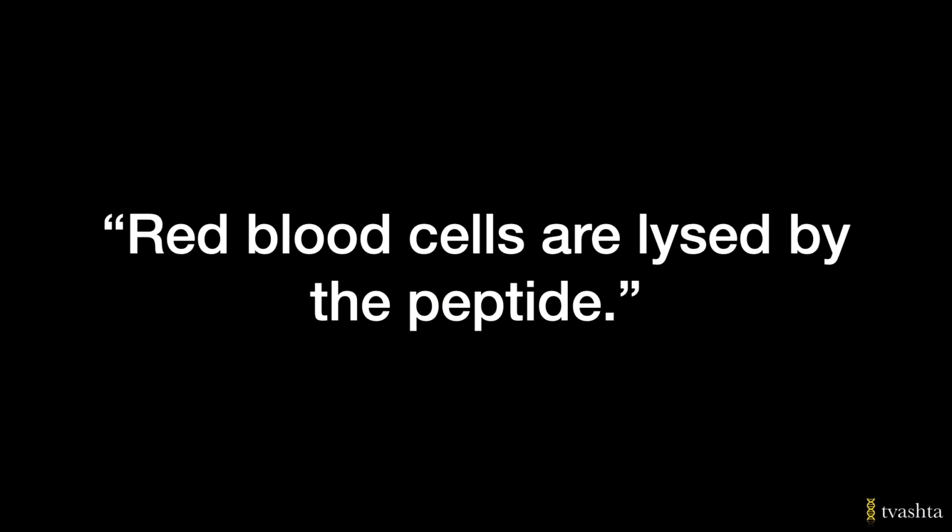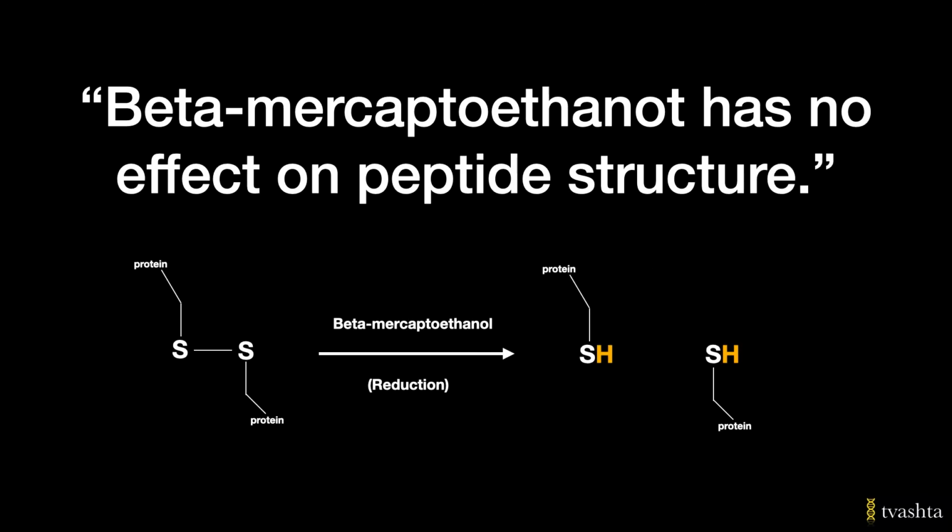The next observation is red blood cells are lysed by the peptide. Probably this peptide can disrupt the plasma membrane, and there are various mechanisms by which RBCs can be lysed. So we cannot infer anything specific from this observation. The next and the last observation is beta-mercaptoethanol has no effect on peptide structure.